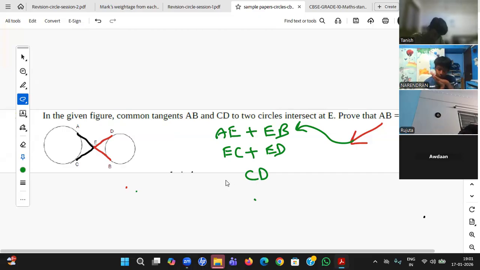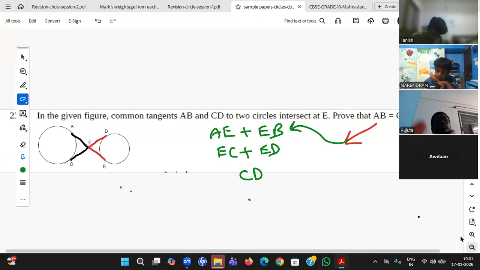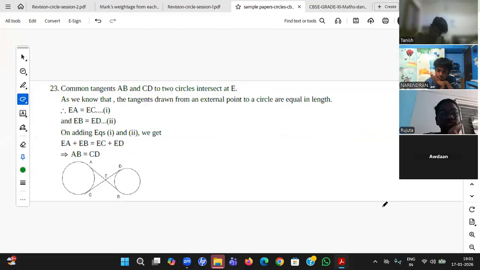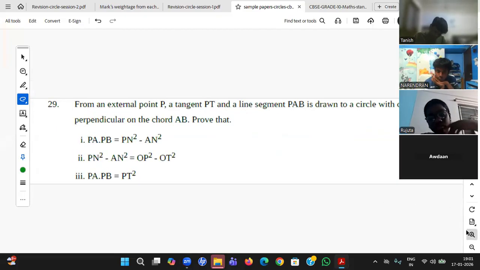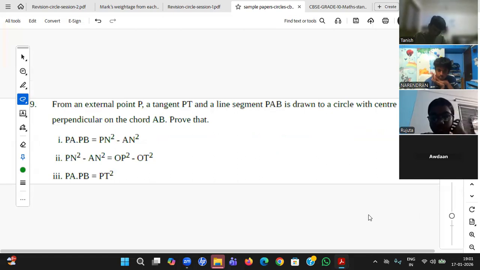Okay, students. So that's just 10.2, nothing more than that. That's the reason I said most of the questions start with 10.1, end with 10.2. So don't jump. Yeah, the next question on the screen. Try to draw the diagram first, students.